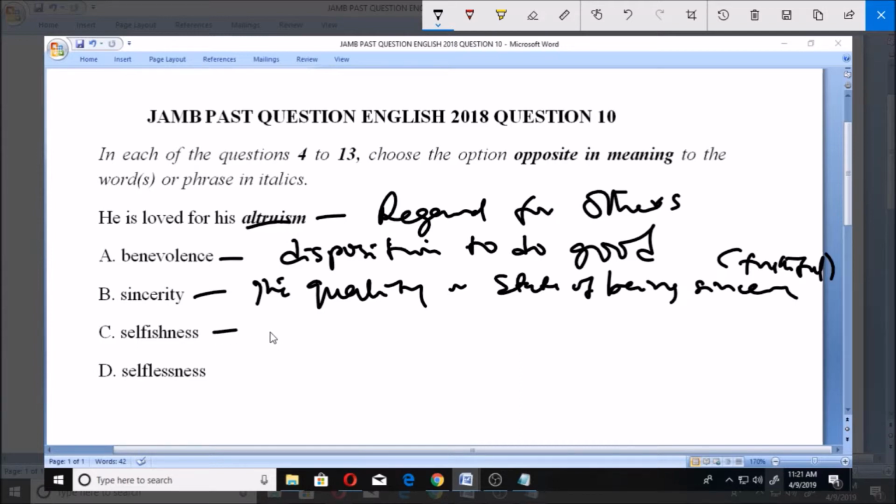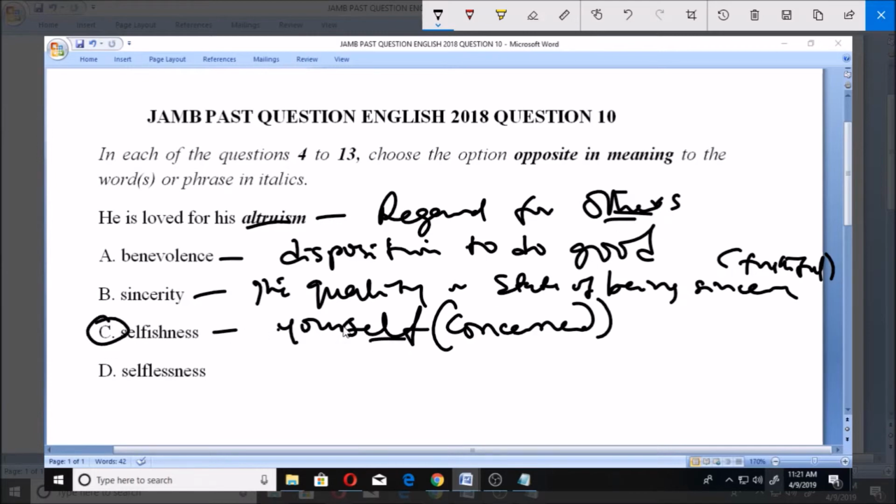Now, selfishness. What is selfishness? That quality of being selfish, having no regard for others, or thinking about yourself alone. So selfishness, you are more concerned with yourself, or one is more concerned with oneself. That's selfishness. I think that's the direct opposite of altruism, which is regard for others. So it's either you're concerned for yourself or you have regard for others. So that makes option C the right answer, even before I get to D.